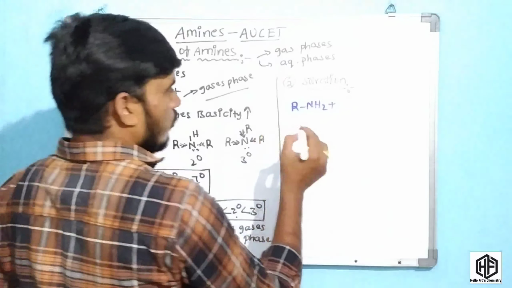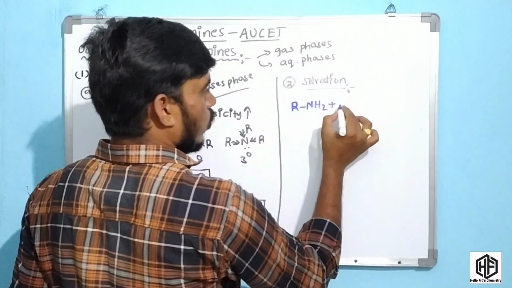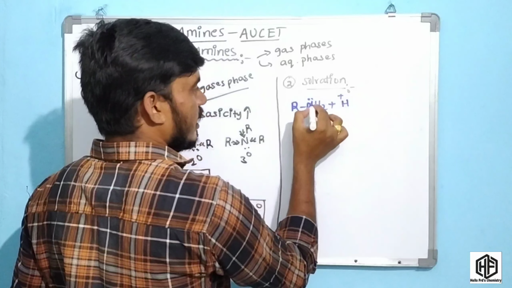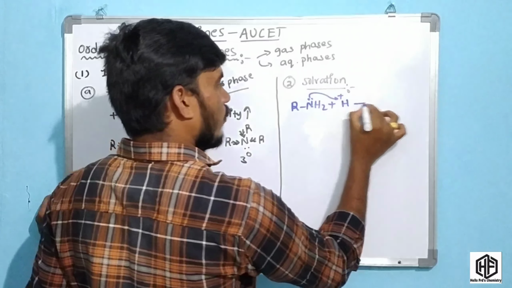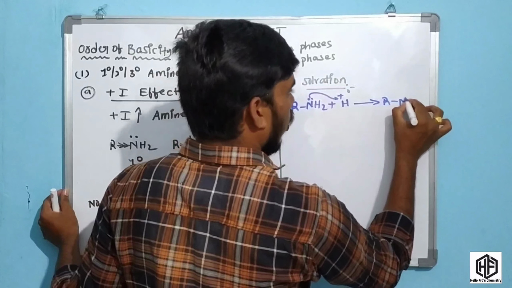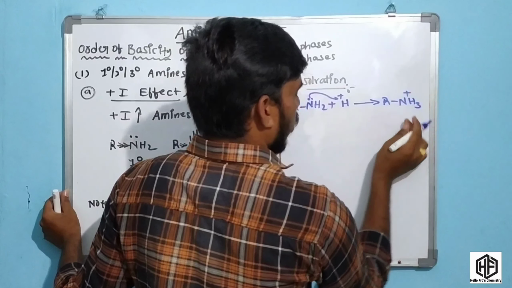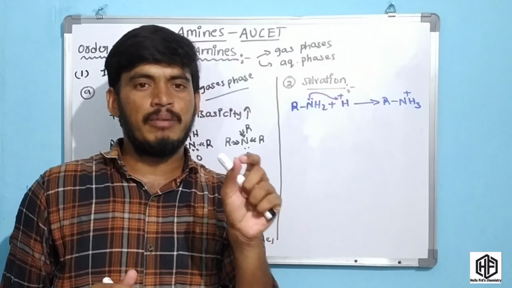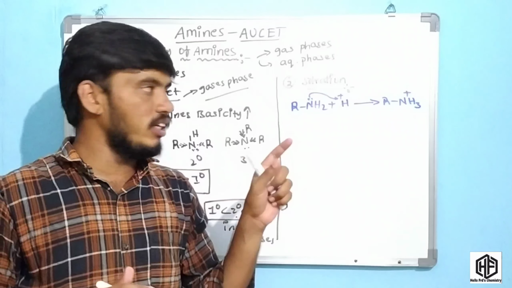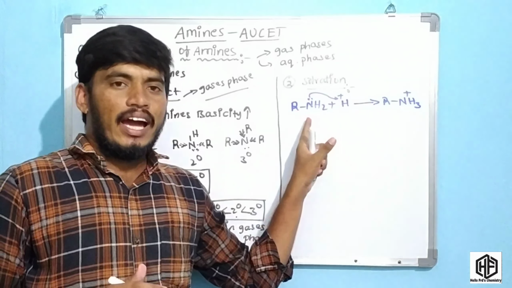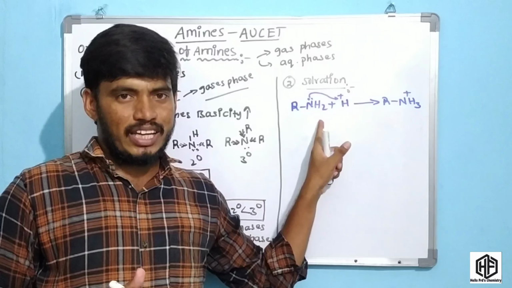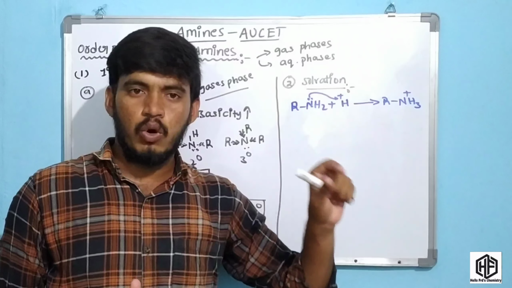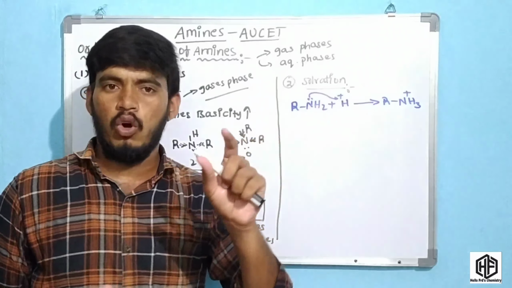In water, H plus ions are present. This amine is basic in nature, so it is an electron donor, and it forms a cation. Whenever the cation is stable, this amine is more basic. This is the basic concept. Solvation effect means the H plus ion is attracted by the NH2, because of the high electronegativity of nitrogen, to form a cation. This cation is more stable, so the amine is more basic.